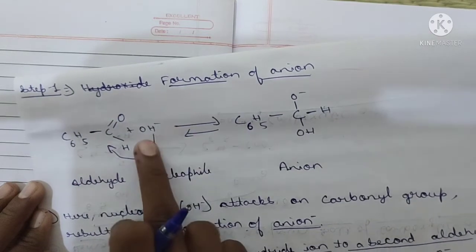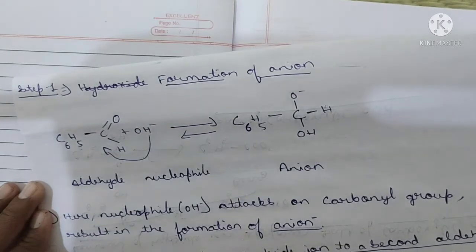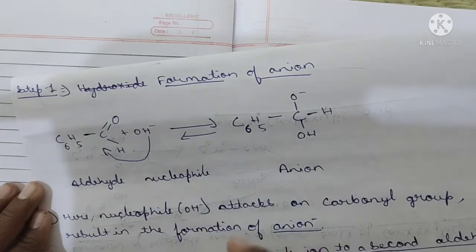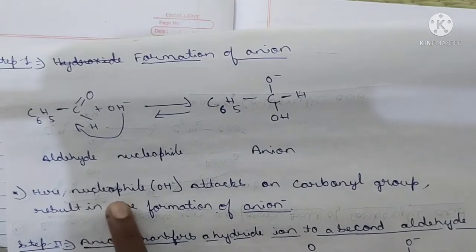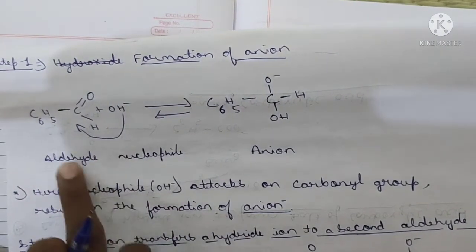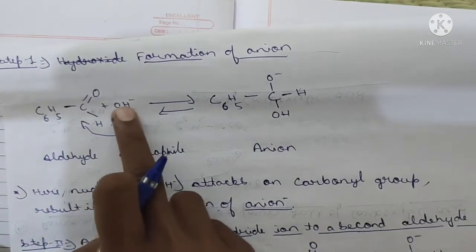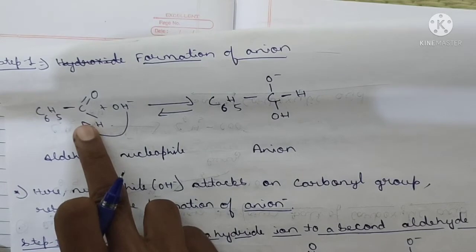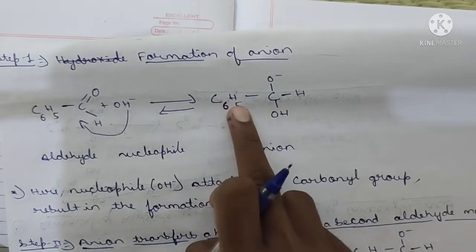Understand the concept here. Just for our understanding in the mechanism, we are not taking sodium hydroxide, just OH minus, the hydroxyl group, the nucleophile. Now what happened here? The nucleophile OH attacks this carbonyl group, resulting in the formation of an anion. When this OH minus attacks the carbonyl group of the aldehyde, the product formed is an anion. It is C6H5.